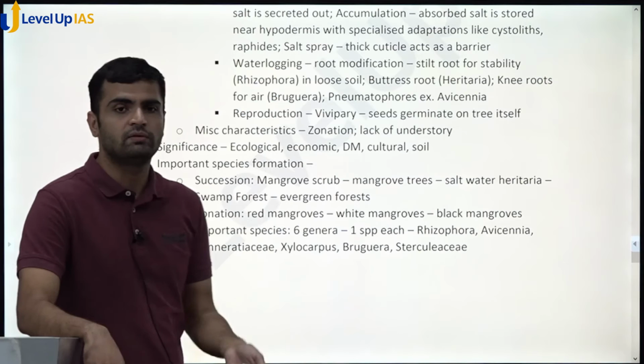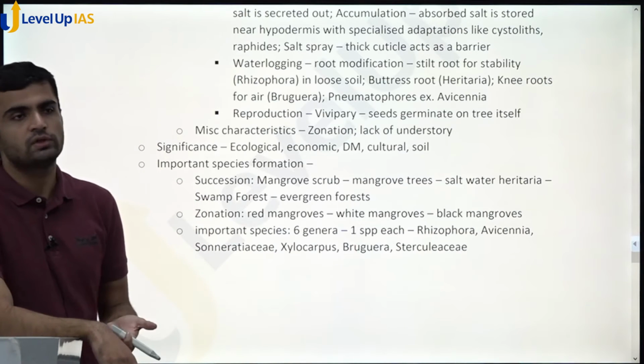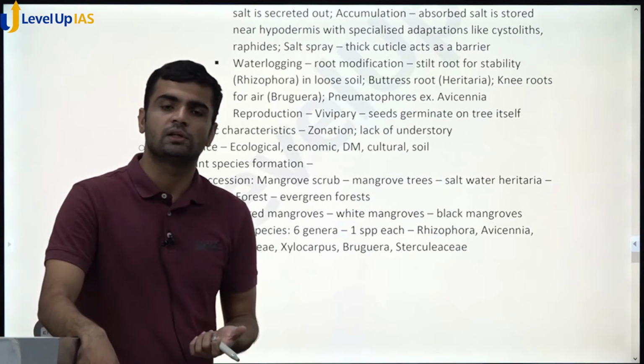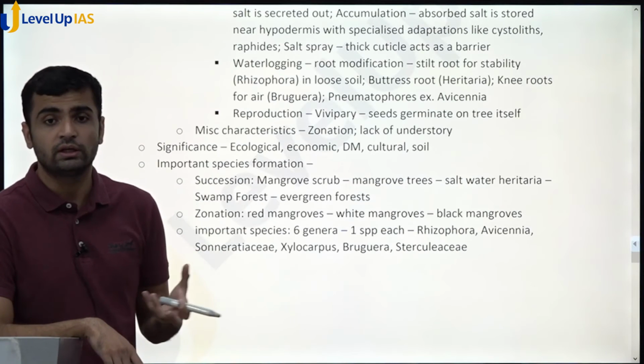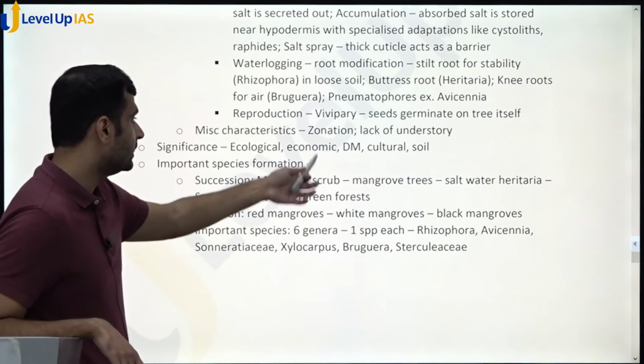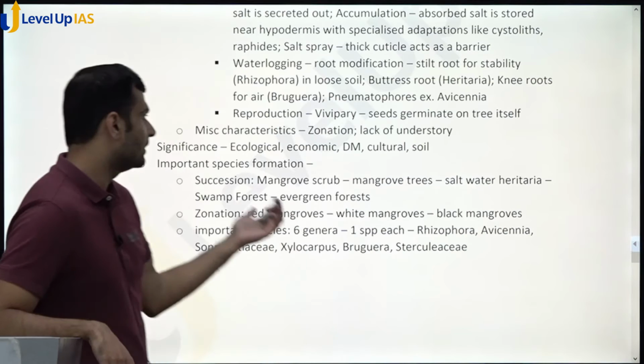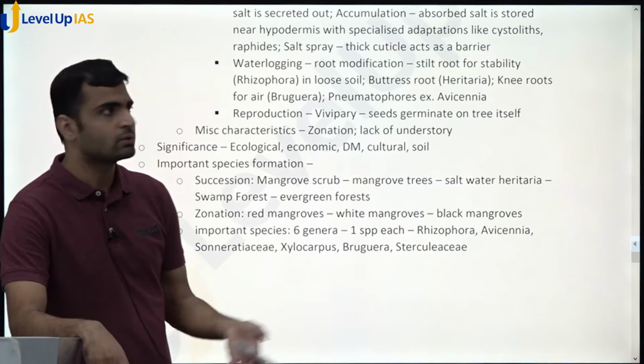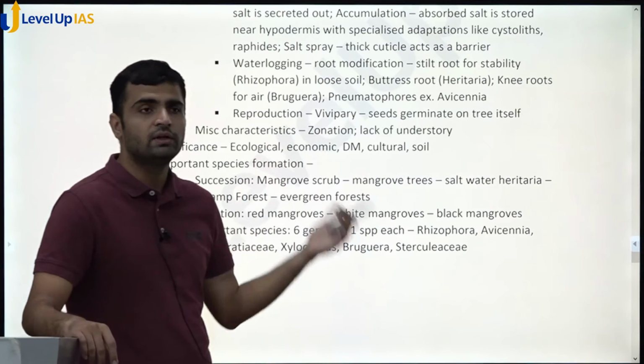Significance, what is the significance? See, there is ecological significance, there is economic significance, for disaster management, for soil creation and soil maintenance, then for cultural reasons also. You can write many points in each of this. So for ecological significance, you have